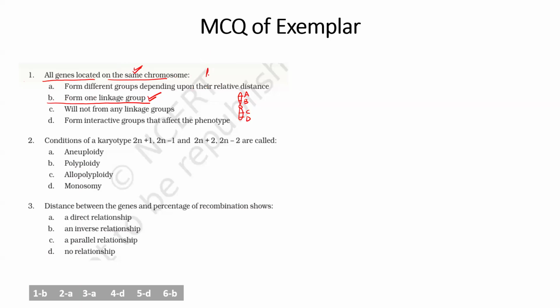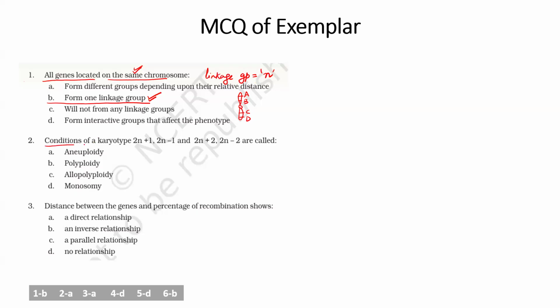You please check the video if you want to see what a linkage group is. Linkage group is nothing but all the genes which are present on one chromosome, and the linkage group of any organism is a haploid set of chromosomes. But for human males, the linkage group is not 23, it is 24. Why? Because X and Y are not homologous.